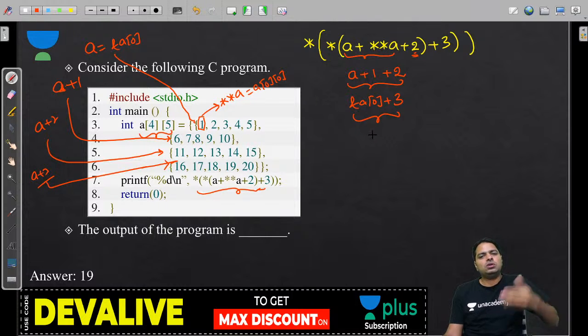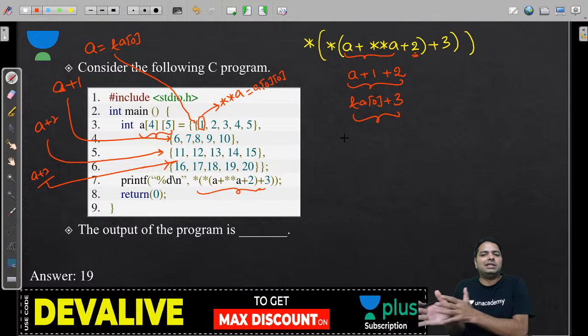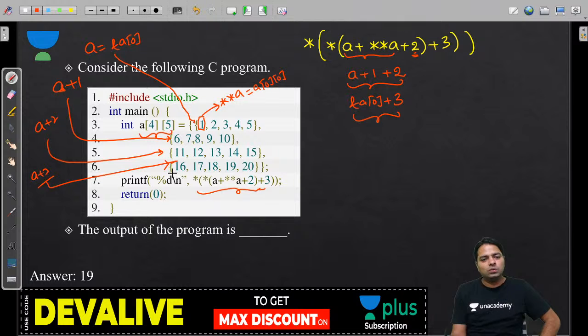You are incrementing row by row, guys. Is it row by row or element by element? Even I sometimes make mistakes, so be careful about what I'm saying. We are incrementing the address of the row, so it increments row-wise. Now it's pointing to 16. Everybody, it's pointing to 16. This is just a plus 3.